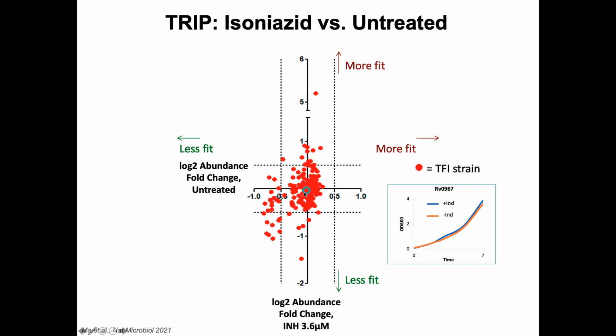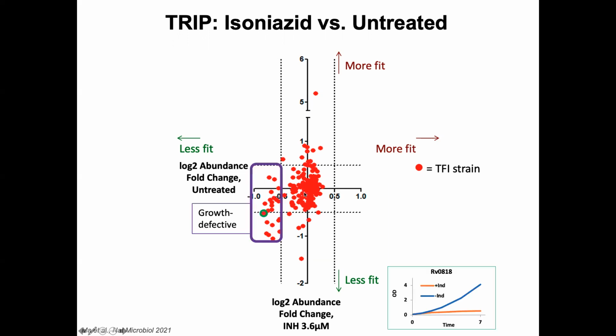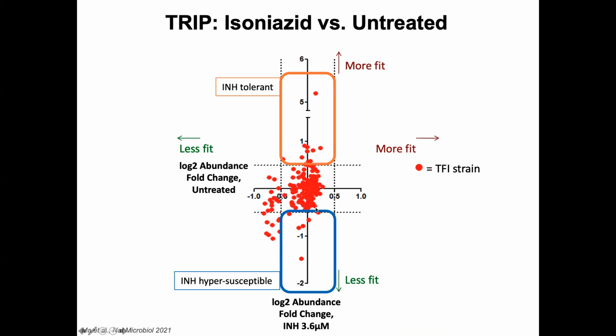Some transcription factor strains show significantly reduced abundance, even in the absence of drug, indicating that their corresponding regulator's expression conveys a growth defect, such as this representative example regulator. Others show significantly differential abundance during isoniazid exposure, indicating that their corresponding regulator conveys isoniazid tolerance or isoniazid hypersusceptibility.